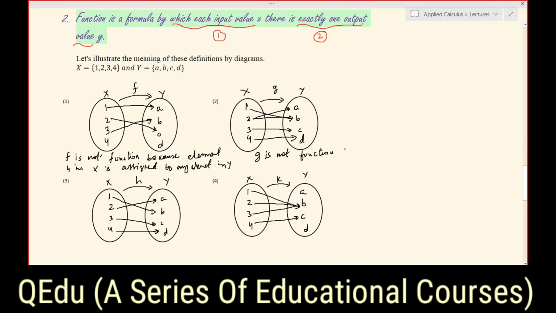Why? We can define a reason, because element 2 in X has been assigned to 2 different elements in Y. Two different elements.